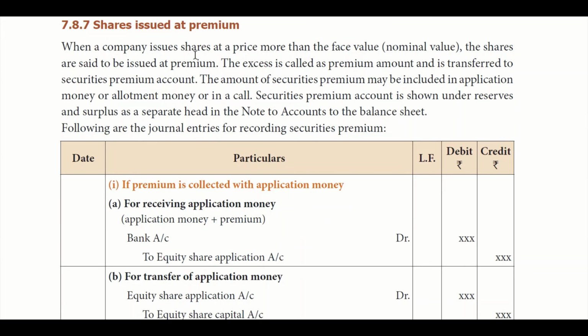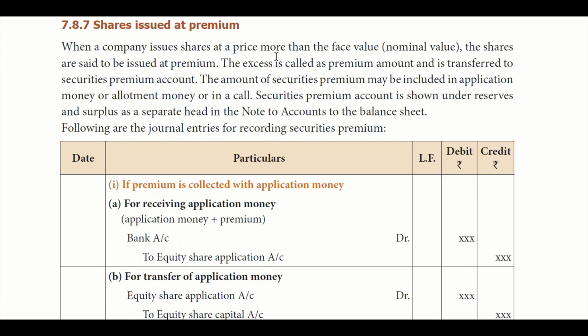So, shares issued at premium. When a company issues shares at a price more than face value, where face value is the actual value of share, which is the nominal value, the shares are said to be issued at premium. For example, share value is 10, but we are going to issue it for 12 rupees. Then the 2 goes to share premium account.